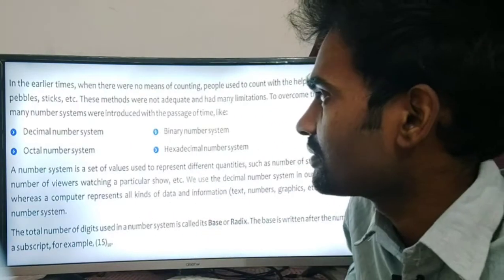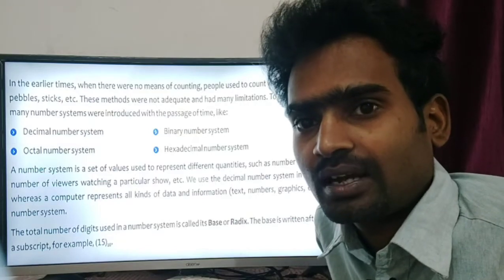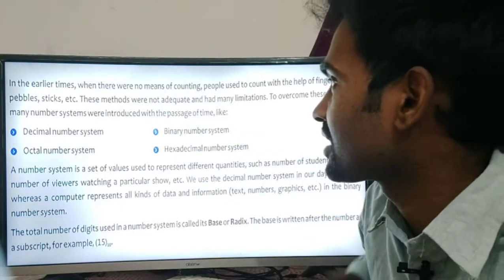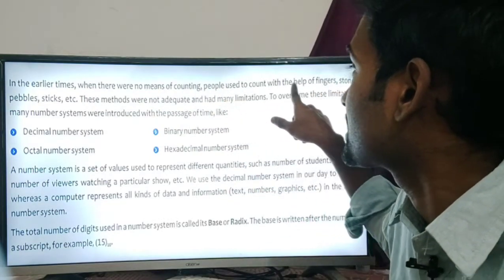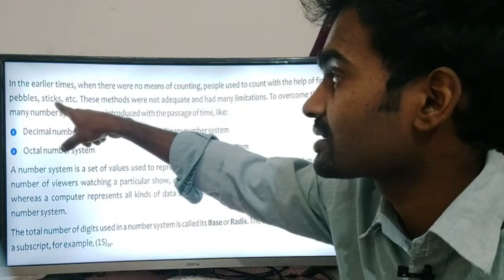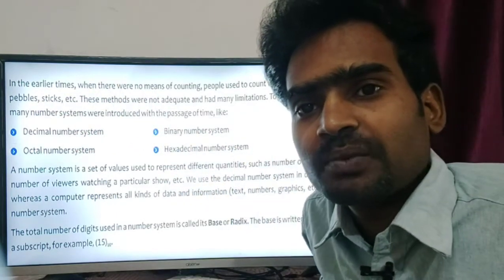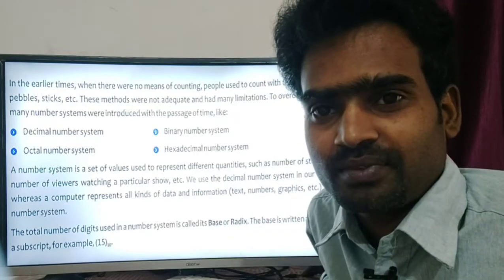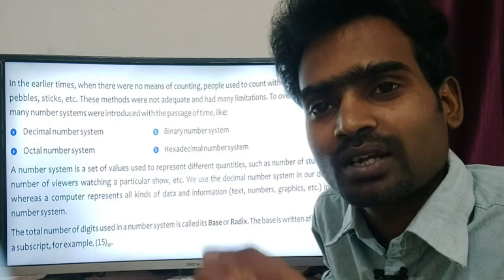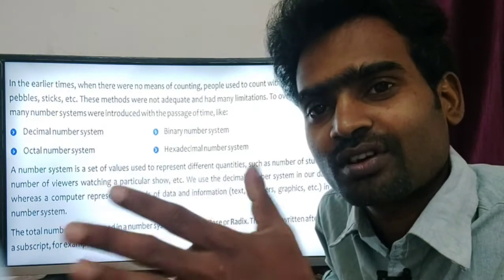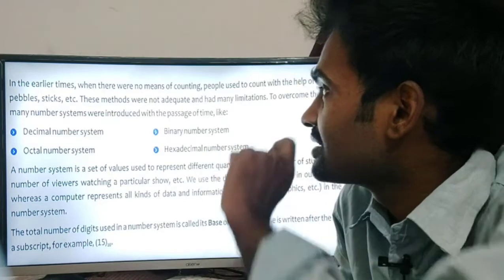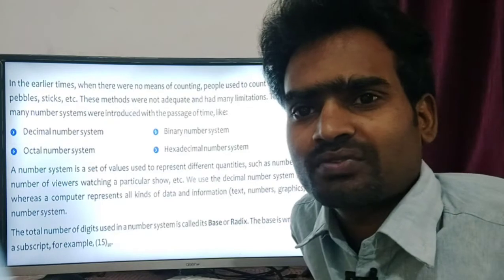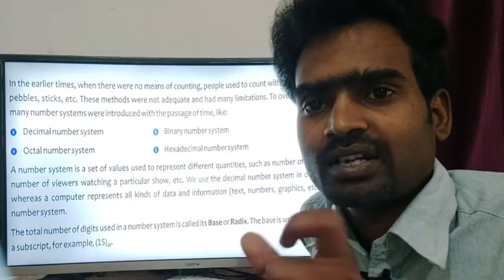As an introduction to the number system: in earlier times when there was no means of counting, people used to count with the help of fingers, stones, pebbles, sticks, and so on. When you learned in LKG and UKG, you must have followed this trick. When you need to count, how do we count? We use fingers: 1, 2, 3, 4. We use fingers, sticks, and bubbles. There were a lot of tricks used for counting.